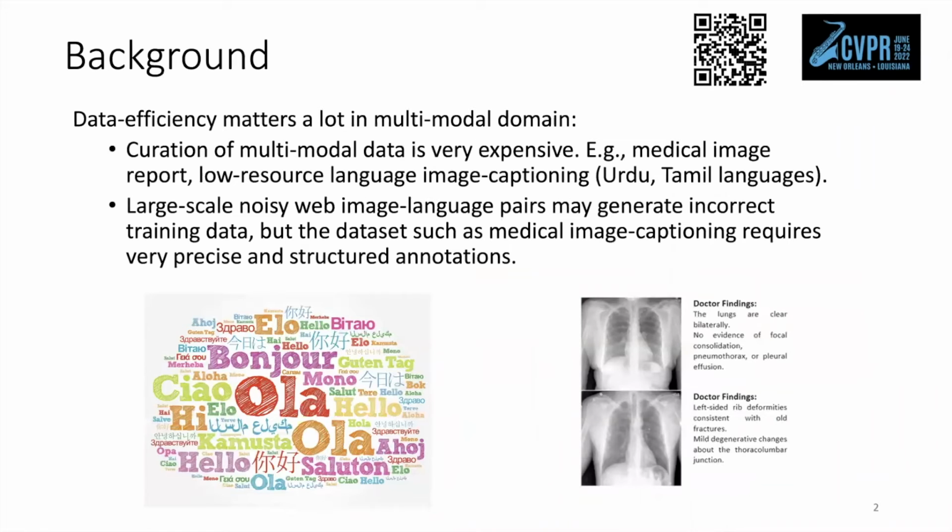Data efficiency is an important issue for real-world applications of deep learning in many domains, and especially in multimodal machine learning, because it is very expensive to collect enough high-quality multimodal data for training. Take the generation of medical image reports as an example. This task requires many medical professionals to do the annotation, which costs a lot of money. For another example, vision language tasks in low-resource languages such as Urdu or Tamil lack high-quality data annotation.